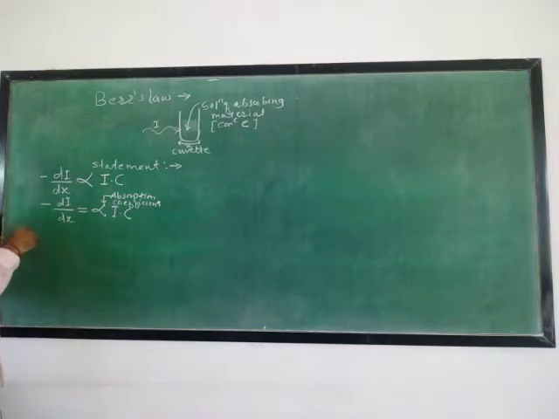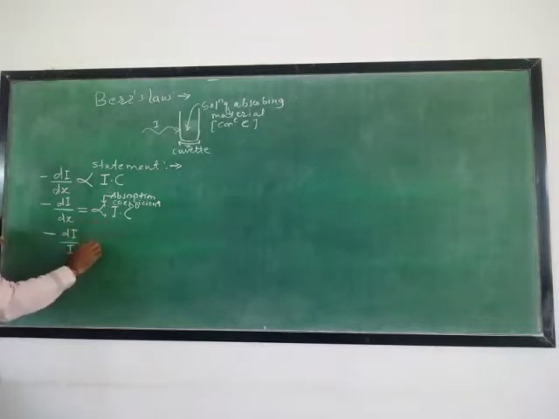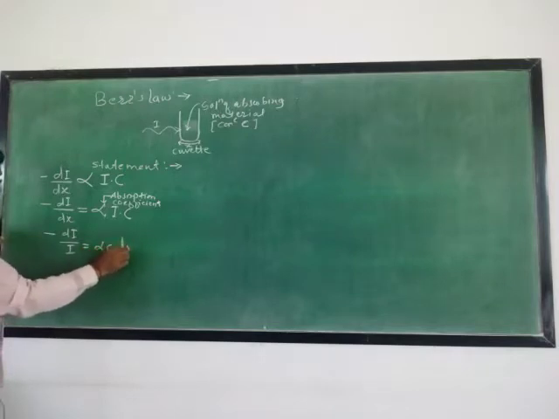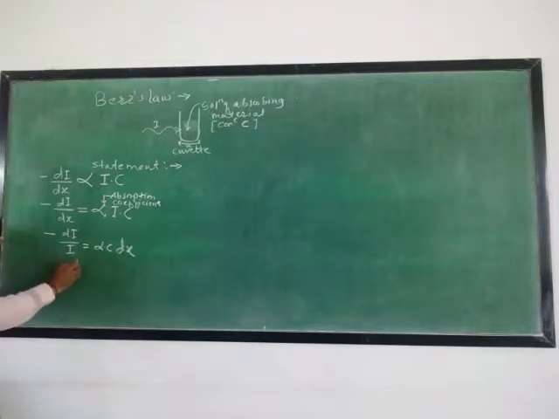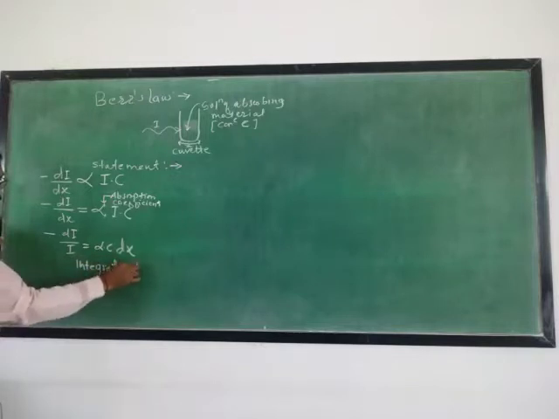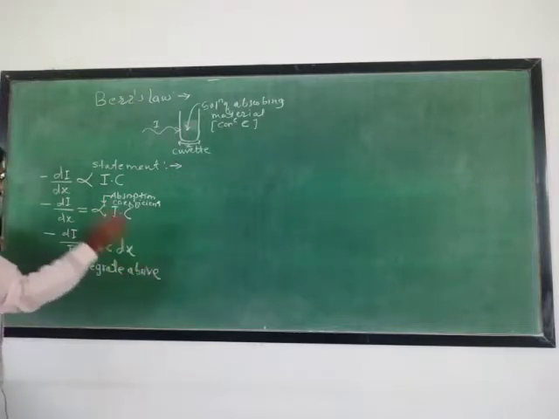Now in order to solve further, collect like terms on the same side. That's why this I comes here to the denominator, that is dI upon I, and dx goes to the right side, that is alpha c into dx. Now in order to solve further, integrate within the limits.